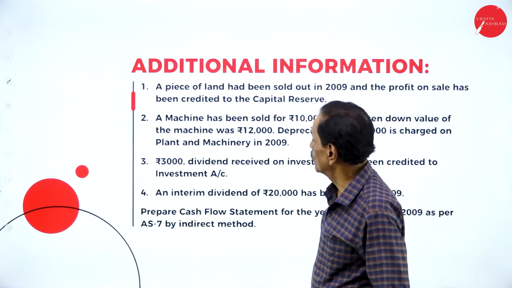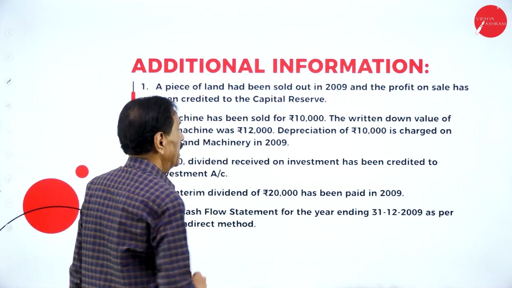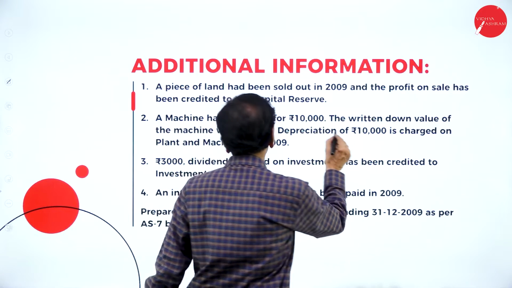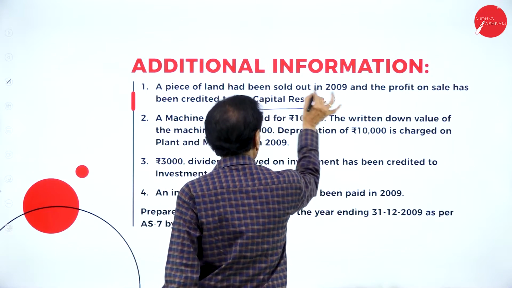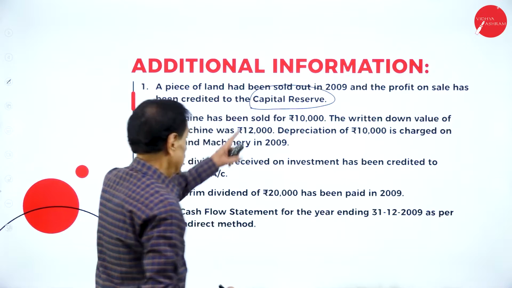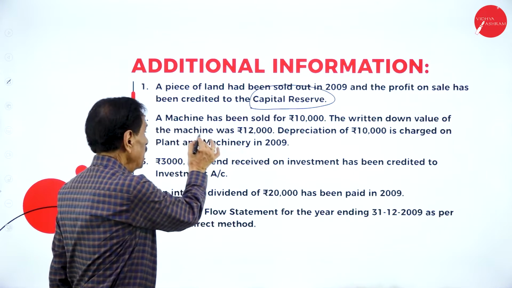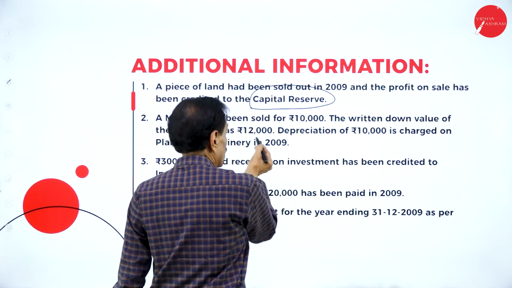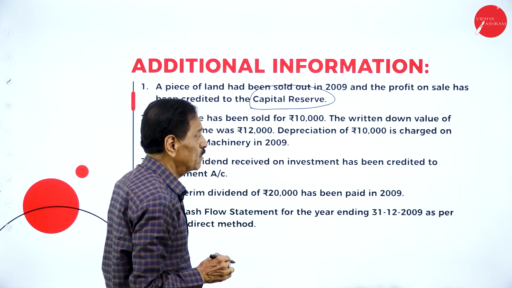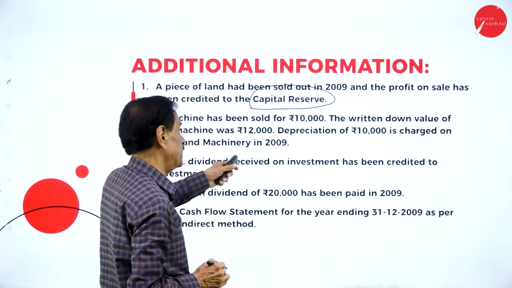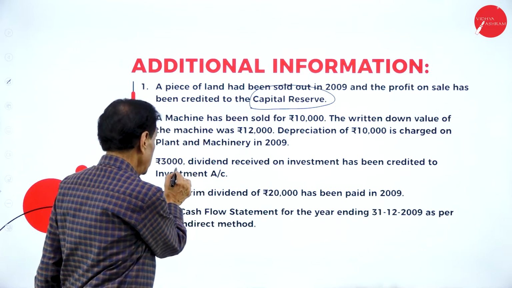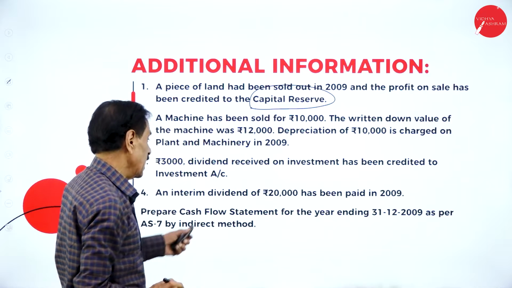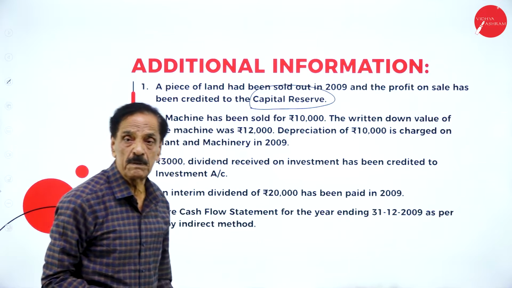Then we'll move on to that. A piece of land has been sold out in 2009 and profit on sale has been credited to capital reserve. This I'm going to explain. A machine has been sold for rupees 10,000. Written down value of the machine was 12,000. Depreciation of 10,000 is charged on plant and machinery. 3,000 dividend received on investment has been credited to investment account. An interim dividend of 20,000 has been paid.